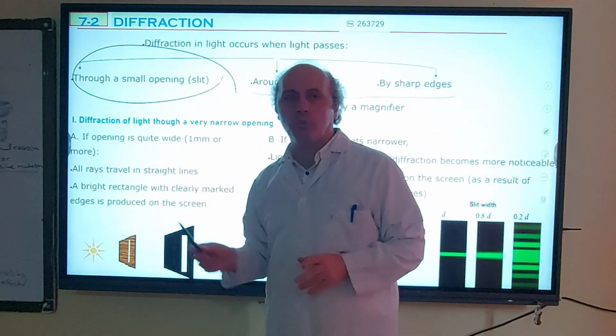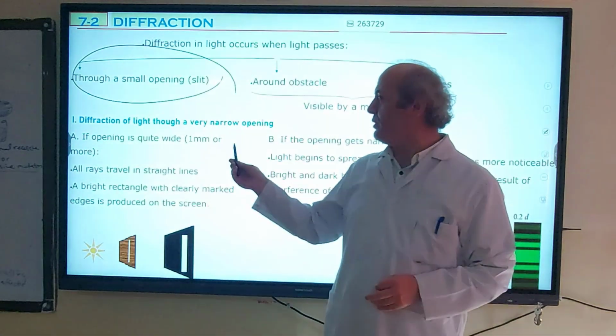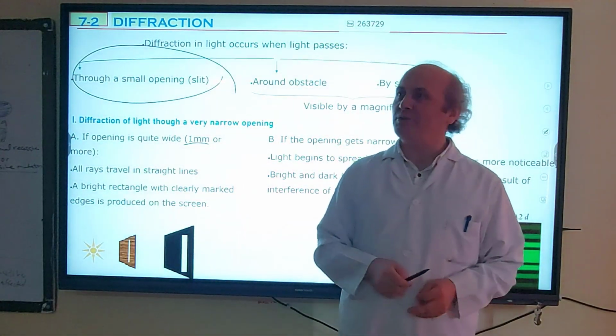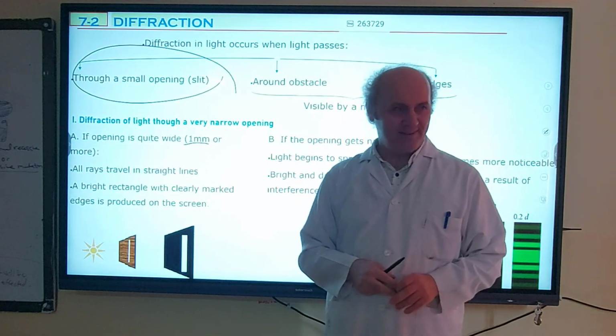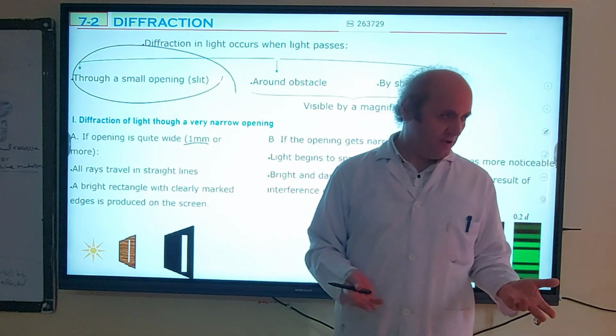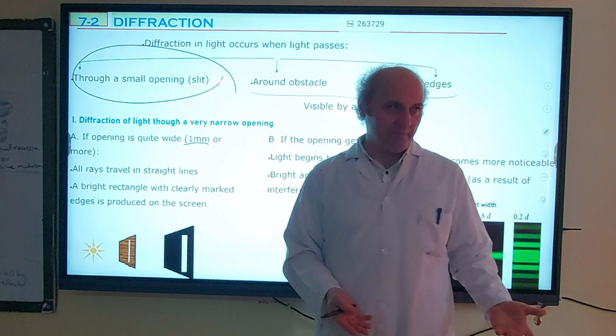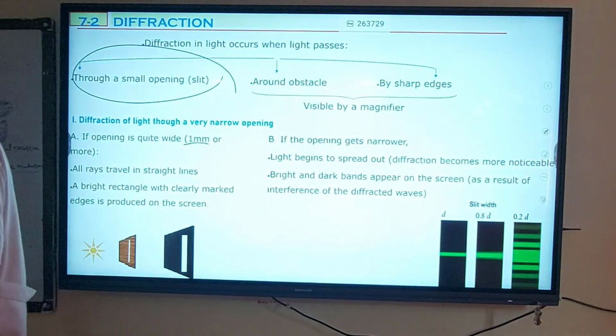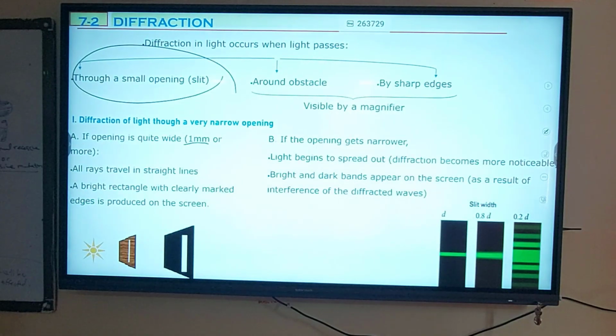If the opening is quite wide, say 1 millimeter, 1 millimeter is not quite wide in fact, but compared to the wavelength of light, it's too wide. You measure wavelength in nanometers, but 1 millimeter is maybe 10 to the power 10 times greater than that.